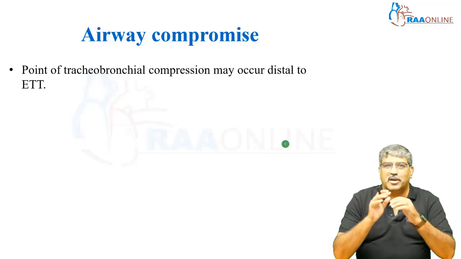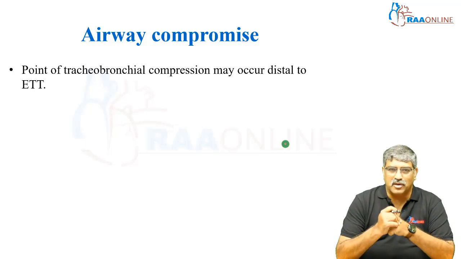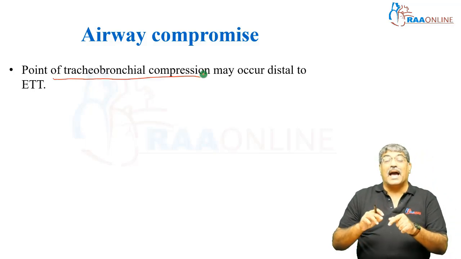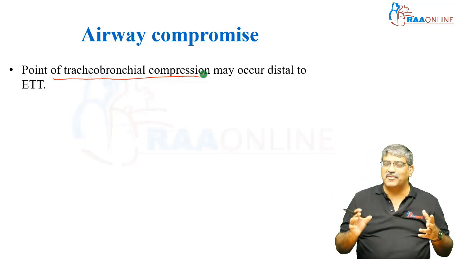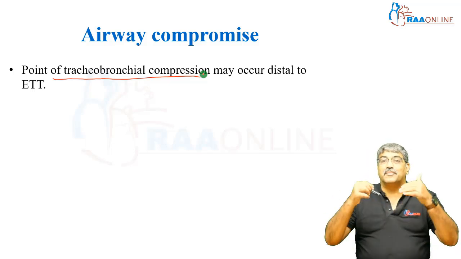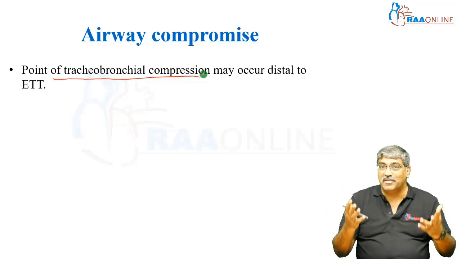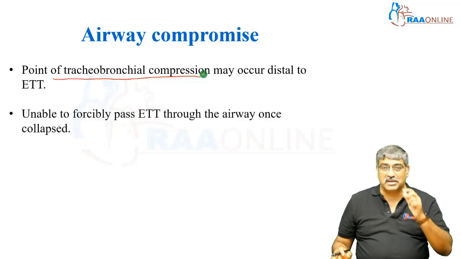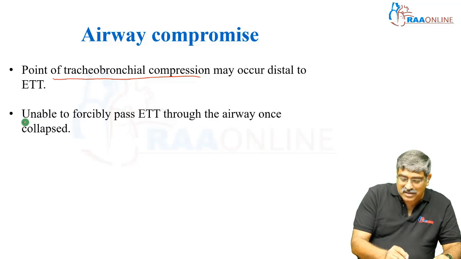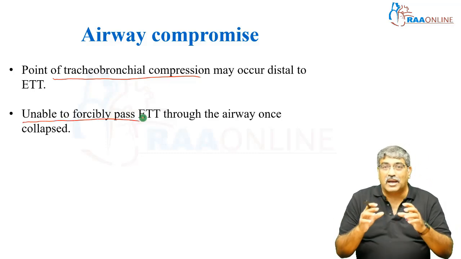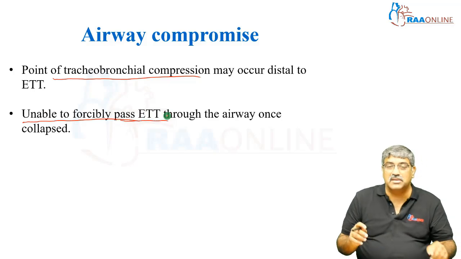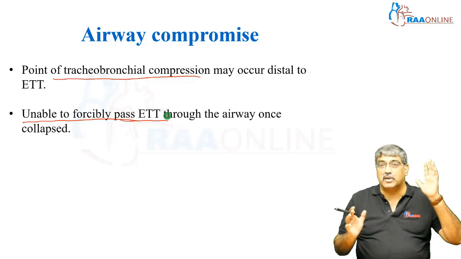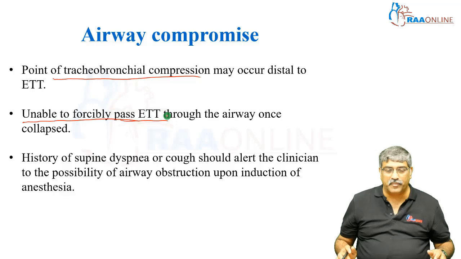Coming to the most important problem with mediastinal mass, which is airway compromise. The point of tracheobronchial obstruction can happen distal to the endotracheal tube. That is very, very important. You might have secured the airway, but the obstruction can be distal to the airway, thereby ventilation cannot happen. So, it is very, very important to know where the obstruction happens, and if the collapse happens, you may not be able to pass the endotracheal tube to the airway. So, distal airway compromise is very, very important to recognize in the preoperative period.